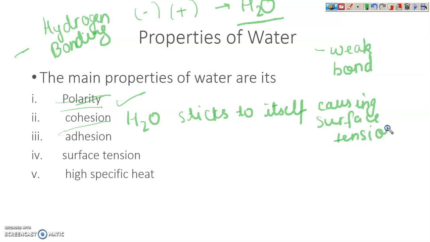Now, this is cohesion. We will talk about adhesion now. It is H2O sticking to other material. I will write here: H2O sticks to other material.